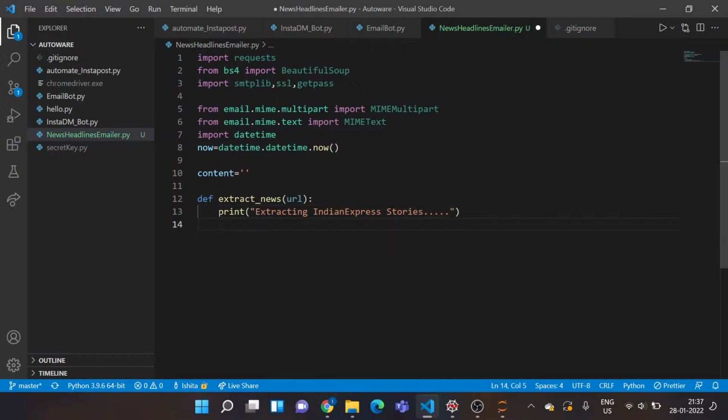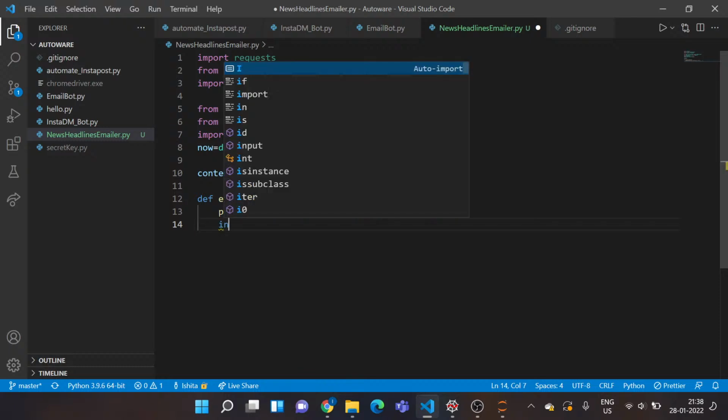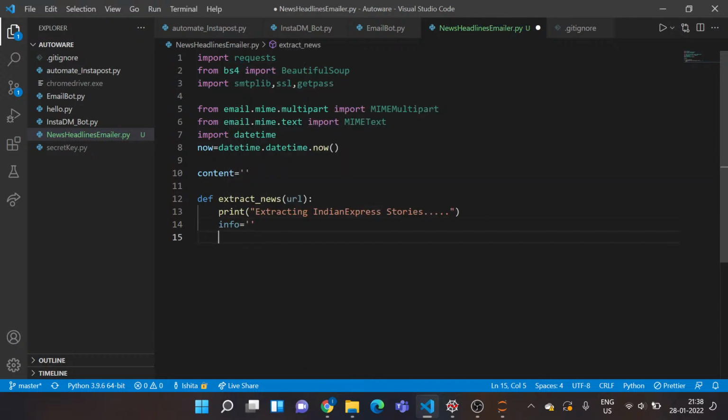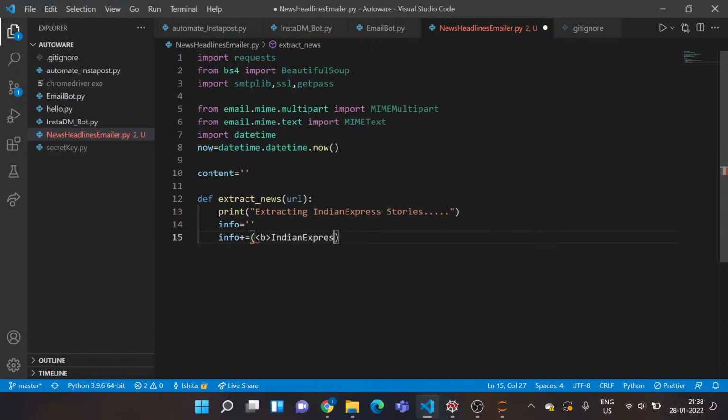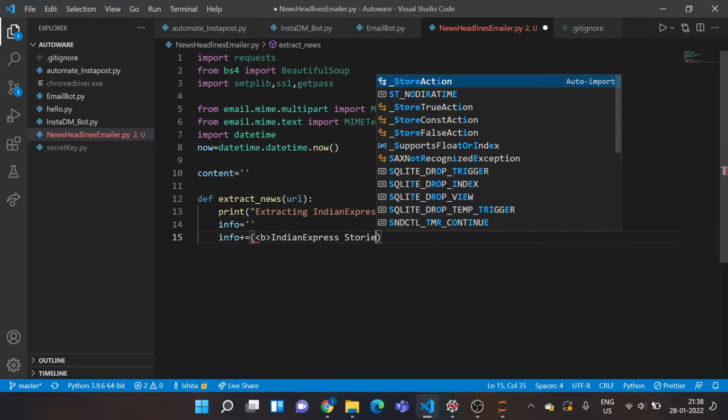This is a bit of formatting I'm doing. Now I'll create one local variable called info. I want a heading going in, and then I want to append all of the data I scraped from the website. So I am initializing this variable called info, and then I'll append this string here, and this would be an HTML one. Now look into this carefully. I'll be specifying this bold tag. I want my headline to be in bold, so I'll say Indian Express stories.